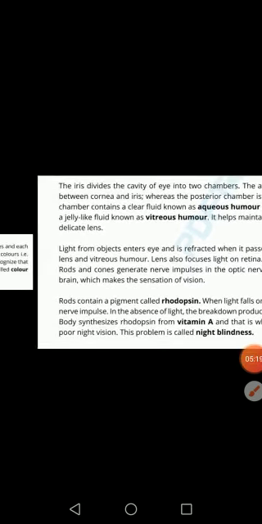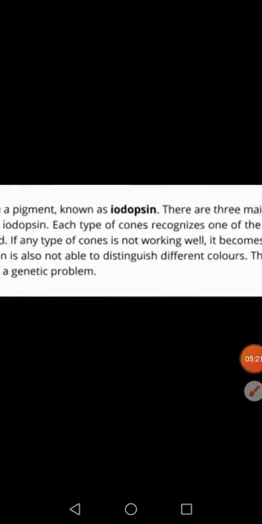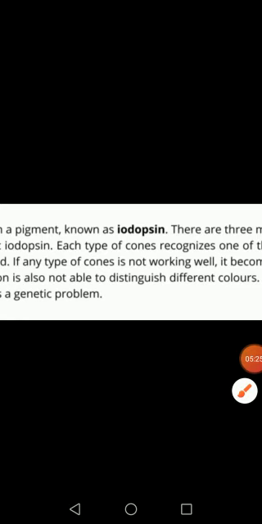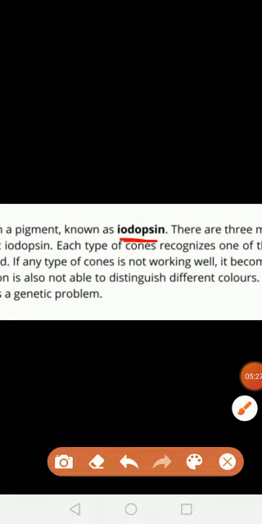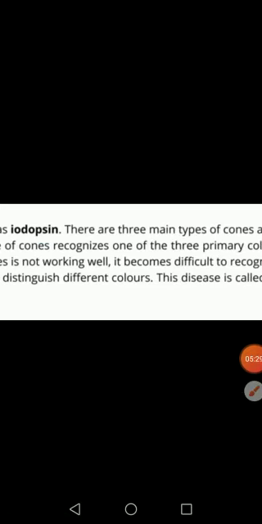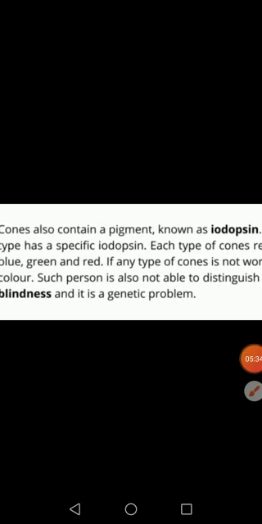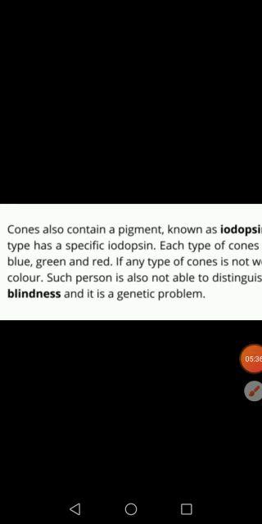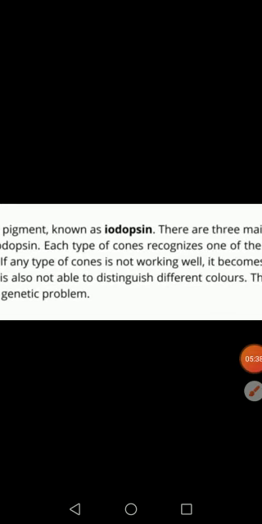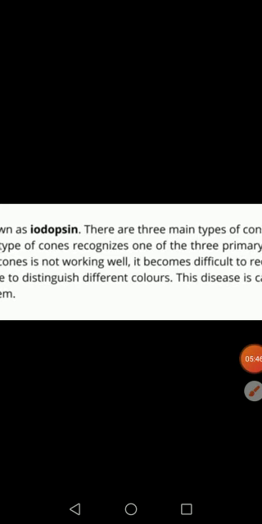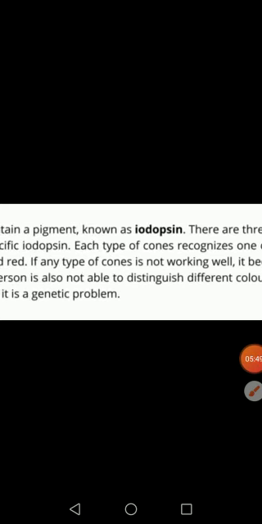The next pigment is present in the cones. There are three main types of cones, and each is specific for synthesizing a specific pigment.